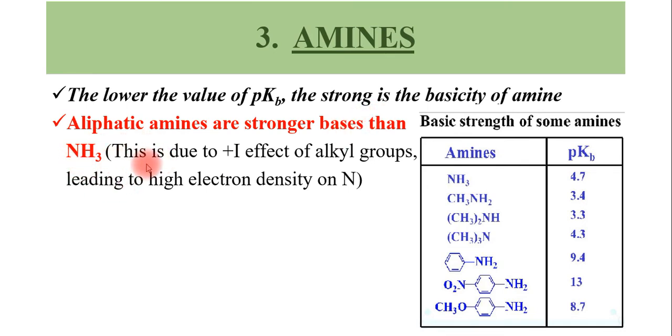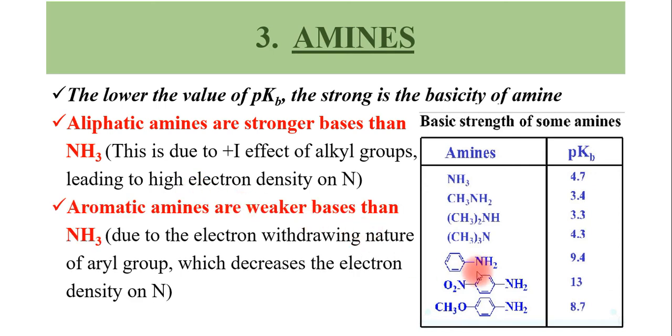Why is it so? This is due to the plus I effect of the alkyl groups attached to the nitrogen, leading to high electron density on N. They give electrons towards N, and increase the electron density at the N. And next we are comparing the aromatic amines with NH3.